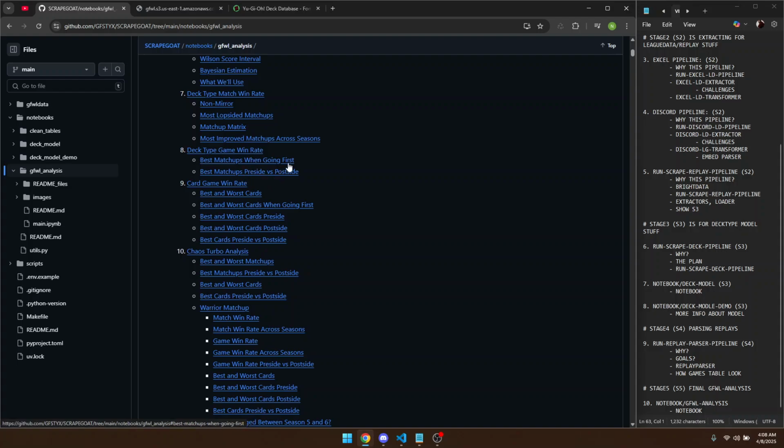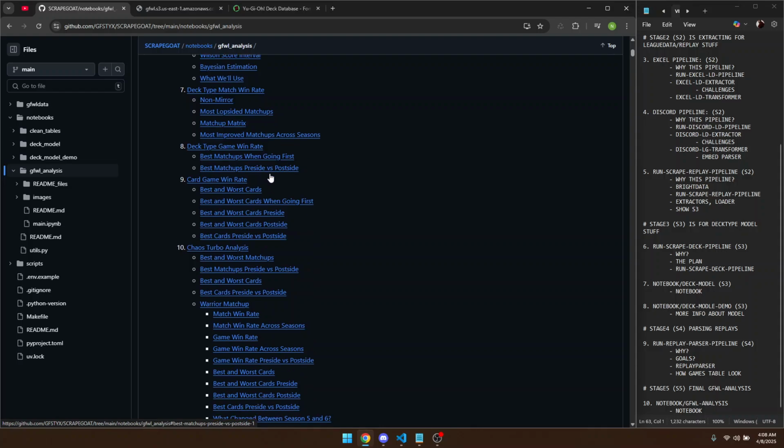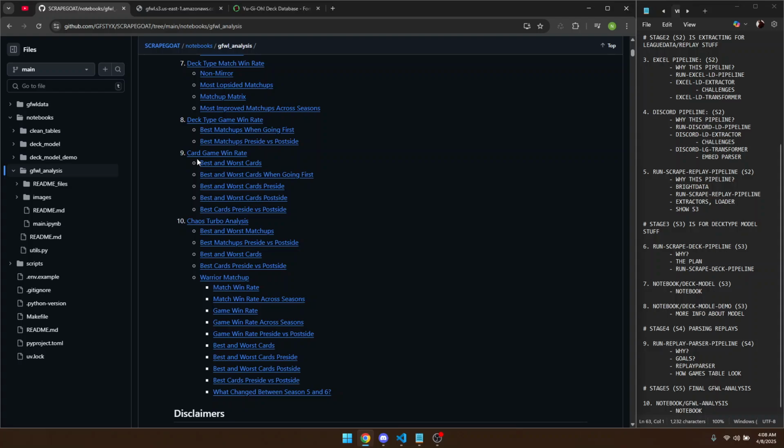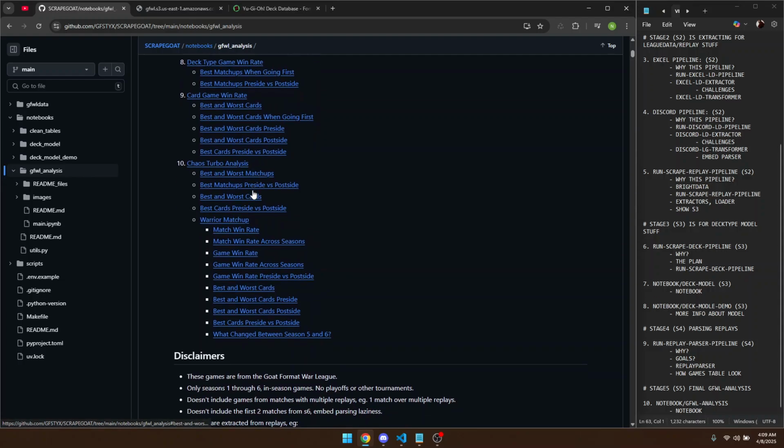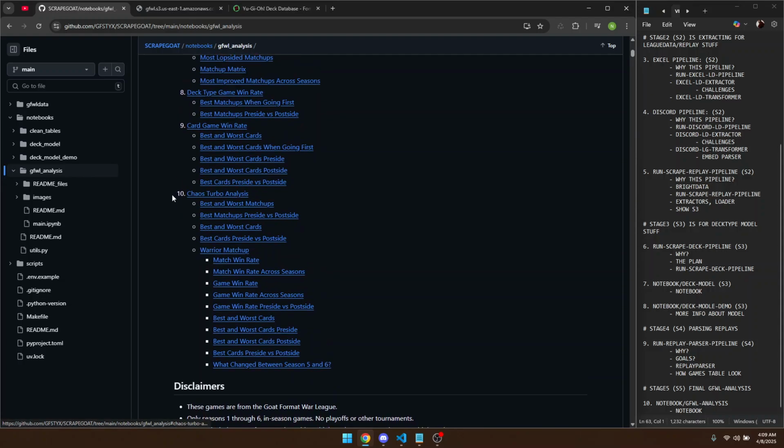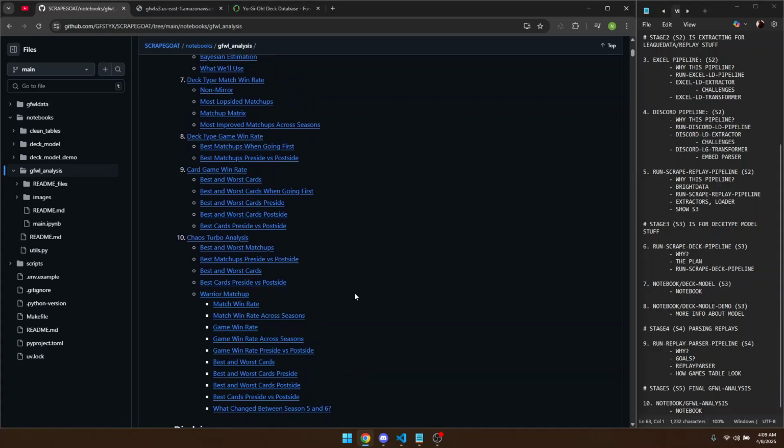We could try to control for factors like people going first. We could control for things like pre-side or post-side. And we could also look at the cards themselves: cards game win rate, best and worst, going first, pre-side, post-side, etc. And then we're going to look at a specific example of looking at one deck class and doing some analysis on that, and it'd be with Chaos Turbo. So we'd look at all this stuff with Chaos Turbo, and then we'd also look at the Warrior matchup because, as a Chaos Turbo player, this is something that's interesting to me.